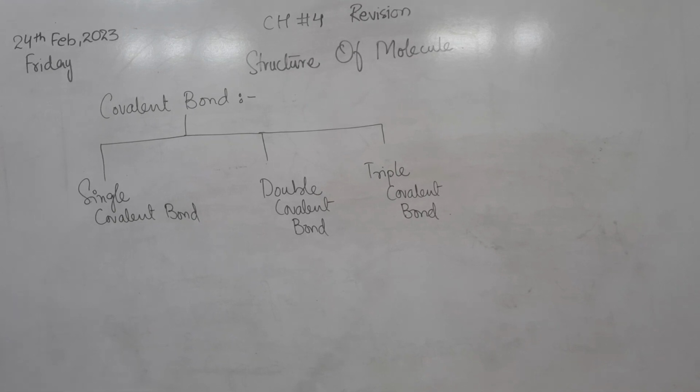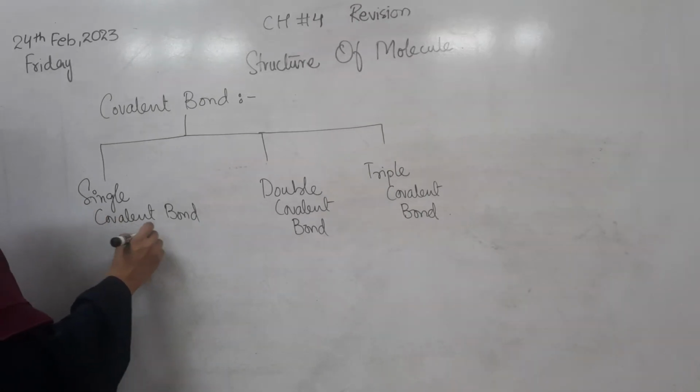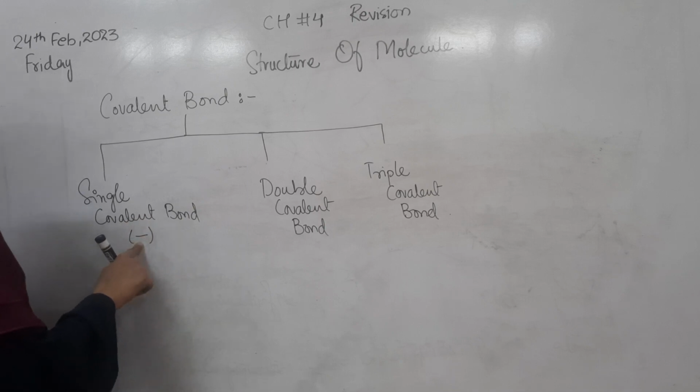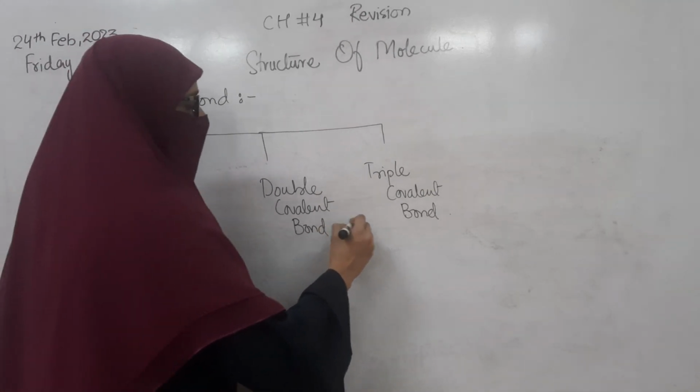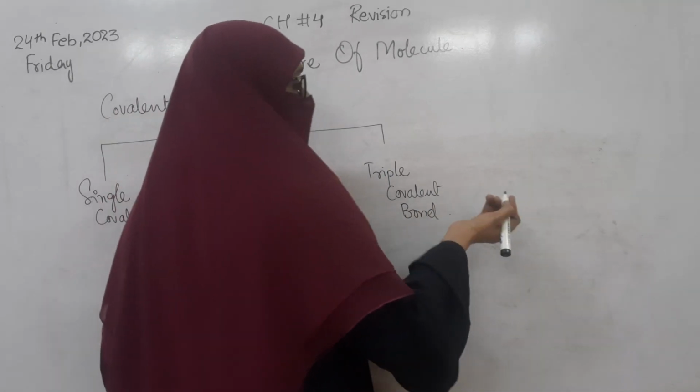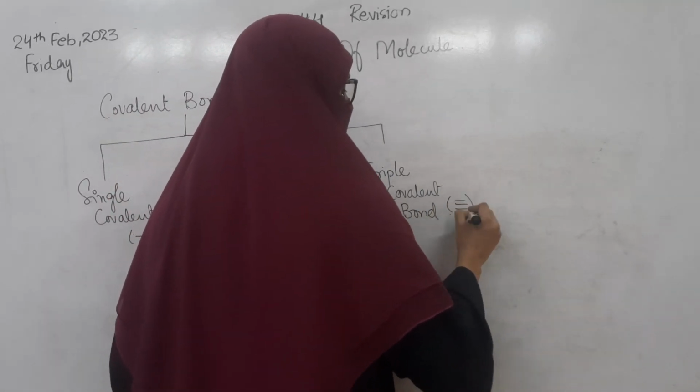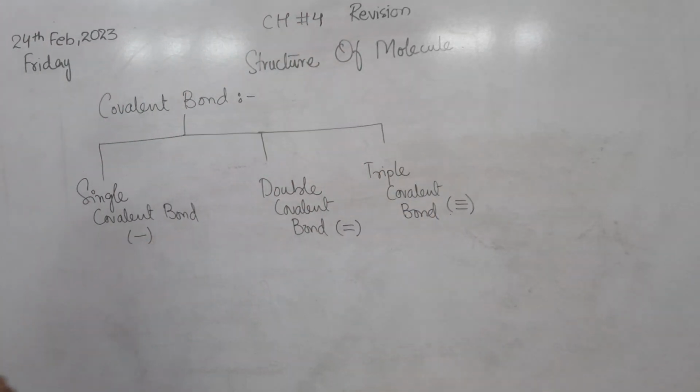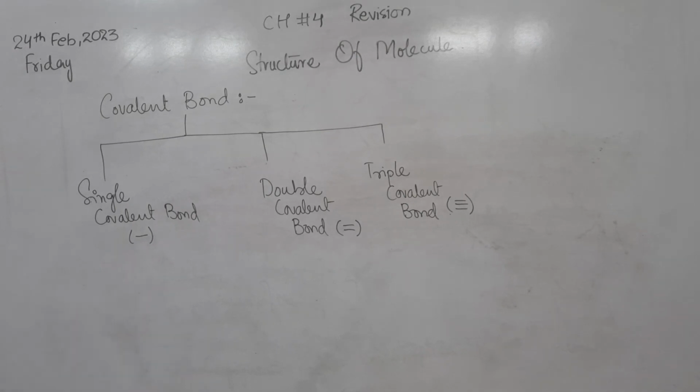We can differentiate them like this: the single covalent bond has a single bond between the two elements, the double covalent bond has a double bond between the two elements while sharing electrons, and the triple covalent bond has three bonds between the two elements. We will discuss how the single, double and triple covalent bonds are formed one by one, with an example of each.